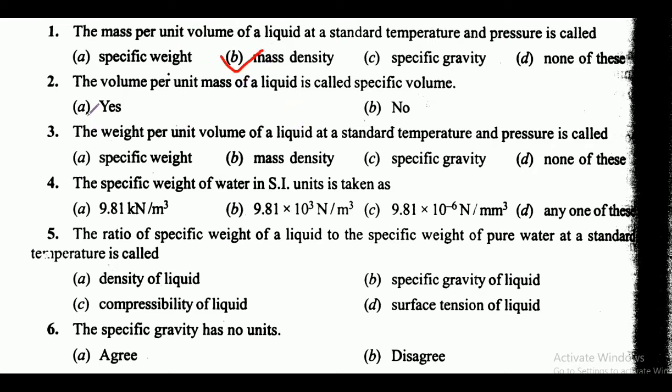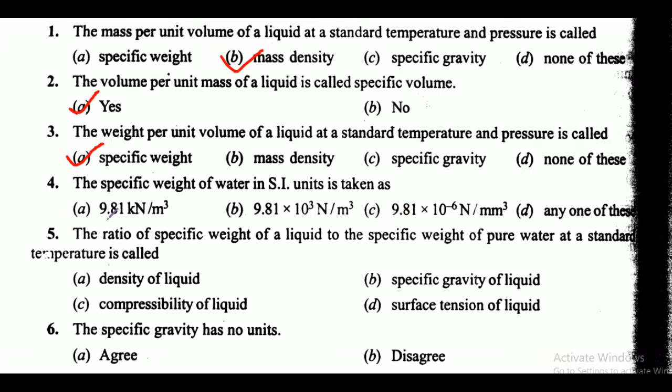Next is the volume per unit mass of a liquid is called specific volume. Options are yes or no. So here option A is the correct answer, that is yes. Next is the weight per unit volume of a liquid at a standard temperature and pressure is called. Here friends, options are specific weight, mass density, specific gravity and none of these. So here correct answer is option A, that is specific weight.